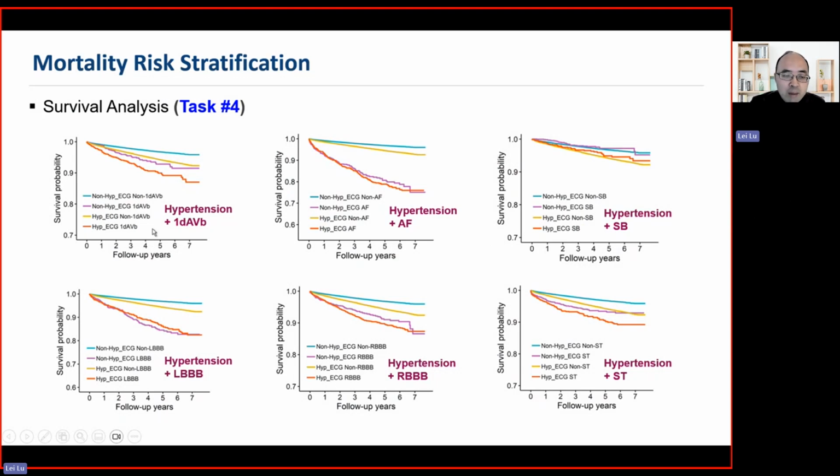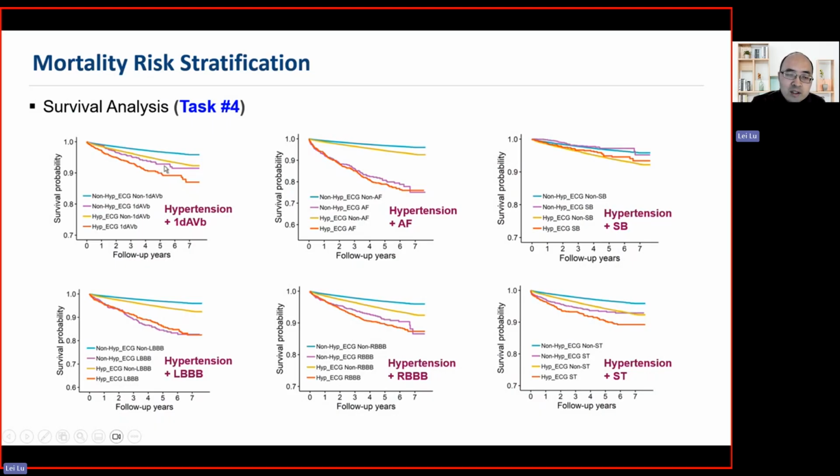In each subfigure, each curve indicates a different population condition. For example, the red curve means the population has hypertension and also first degree block. But the purple curve here is the population that only has first degree AV block, but does not have hypertension.